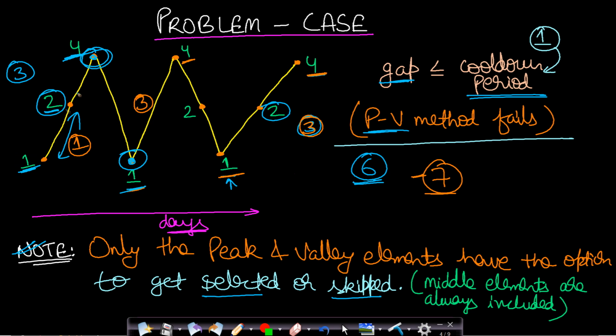Now for any increasing part of the graph, the middle element will always get selected. Think about it. This is very logical. Only you will think about skipping the local minima or the local maxima. Like in this case, we had skipped this 0.4 in order to select this 0.1. So we will be making choices only for the local maxima or local minima point. By making use of this point, you can improve your recursion or your dynamic programming approach as well.